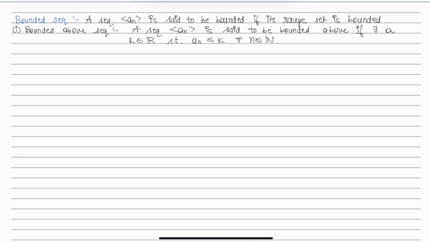For example, an is equals to 1 by n. Here the sequence starts from 1, 1 by 2, 1 by 3 and so on. So every term of the sequence is less than equals to 1. So this sequence is bounded from above. The second is bounded below sequence.